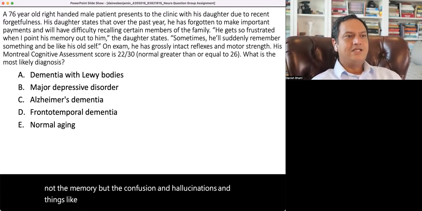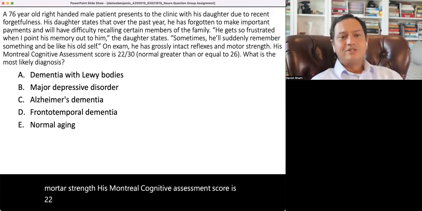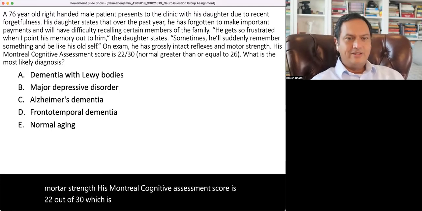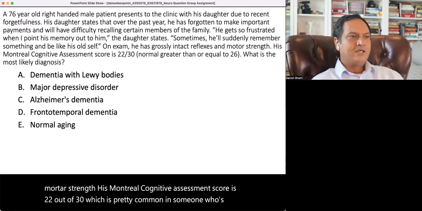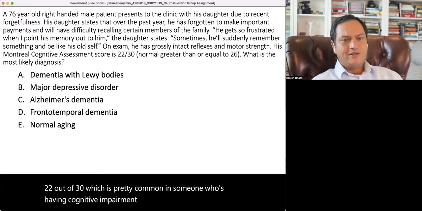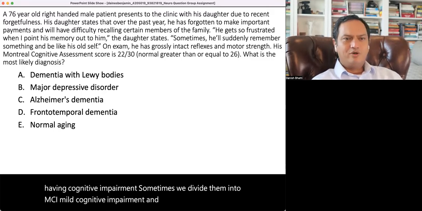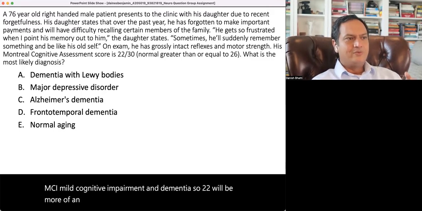On exam, he has grossly intact reflexes and motor strength. His Montreal Cognitive Assessment score is 22 out of 30, which is pretty common in someone who's having cognitive impairment. Sometimes we divide them into MCI, mild cognitive impairment, and dementia. So 22 will be more in a dementia range. So between 23 to 26 will be a mild cognitive impairment range.